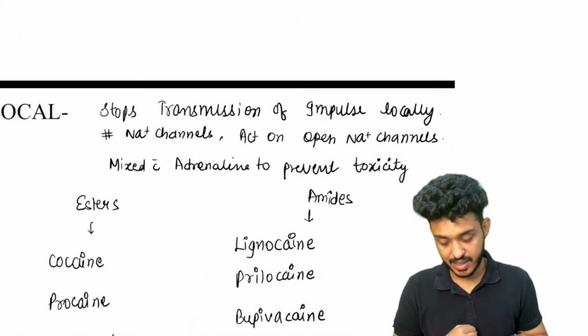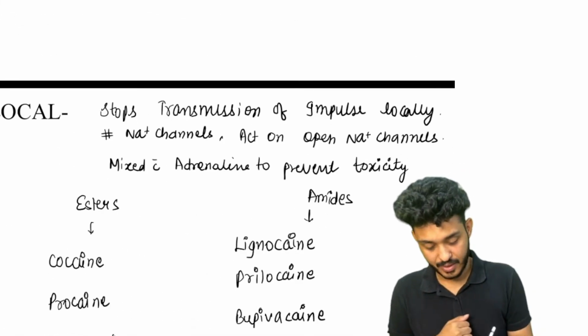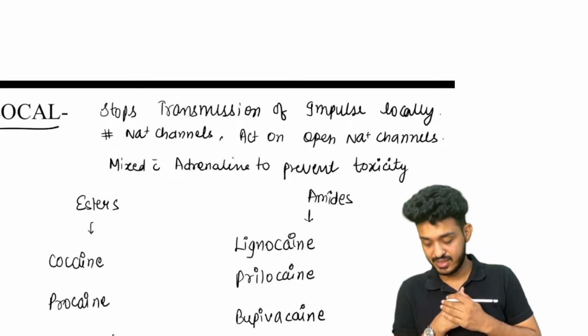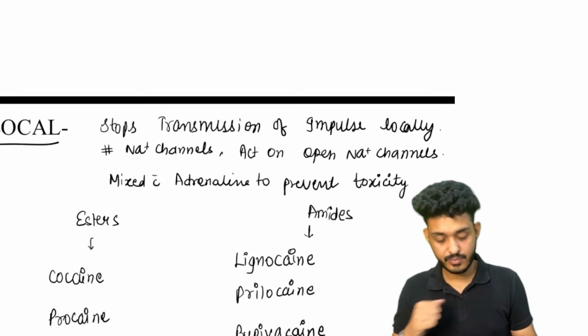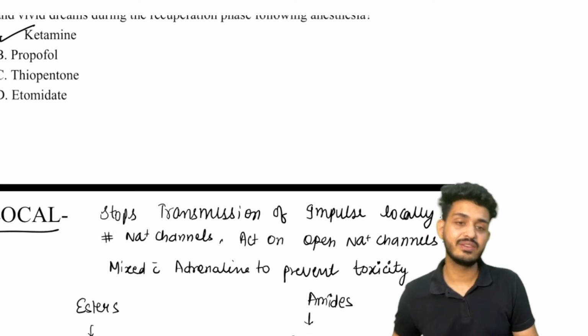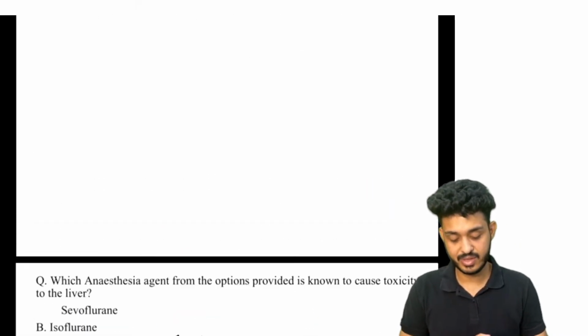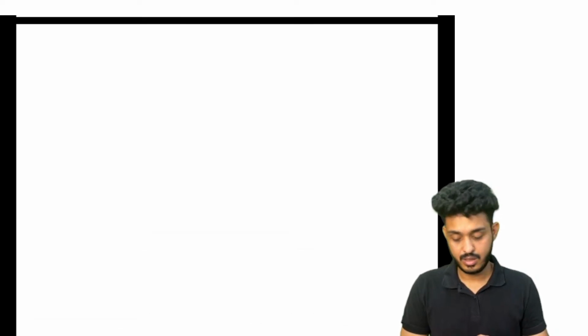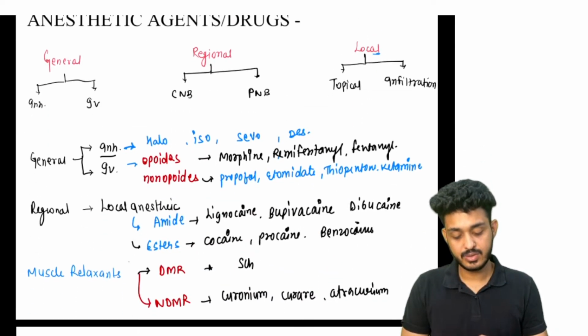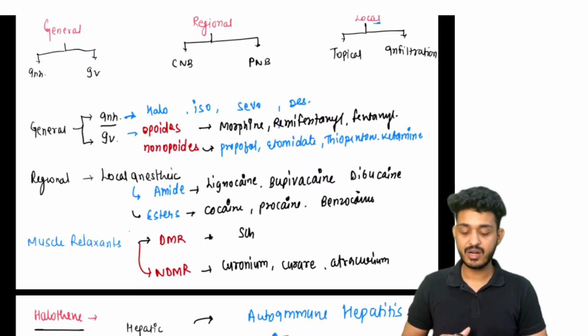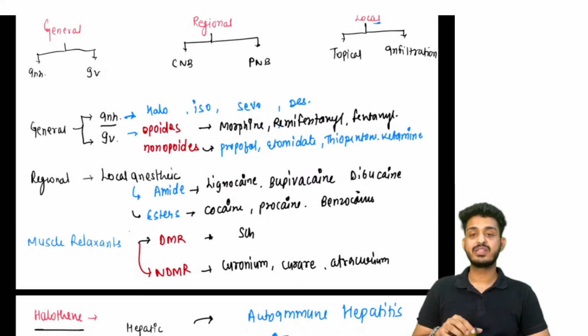Next one is your local anesthesia. Okay, so let's recap whatever we have done. In the general part, we have seen the inhalational agents, we have seen the IV agents.